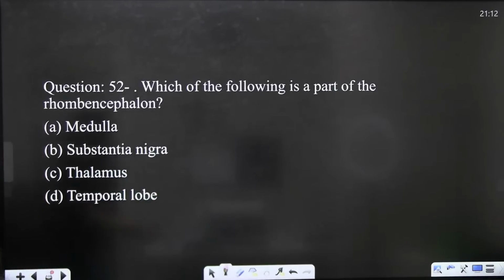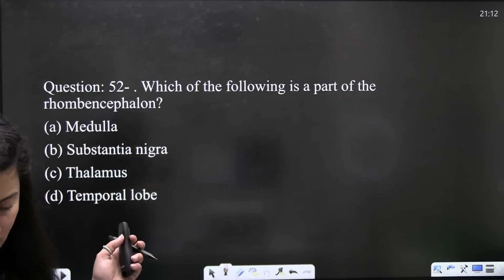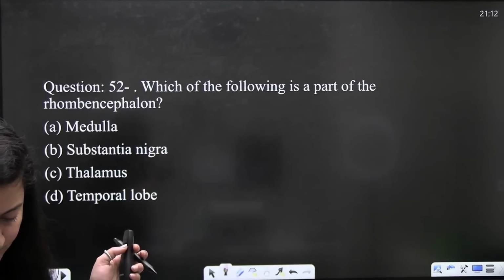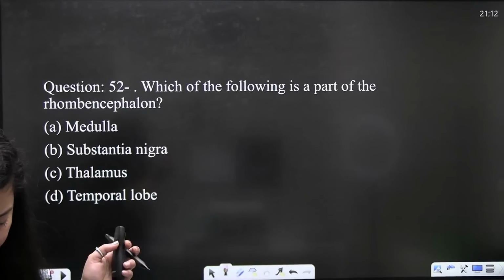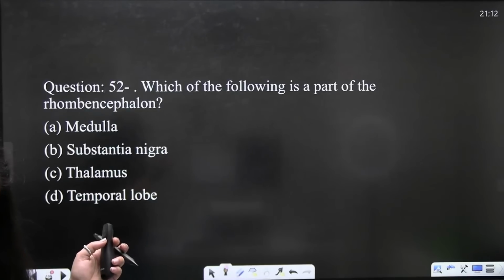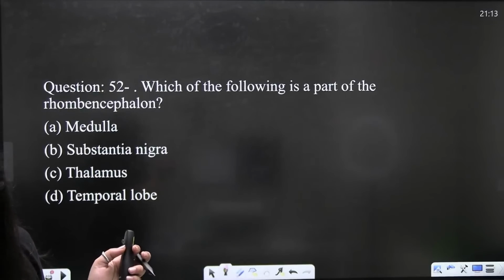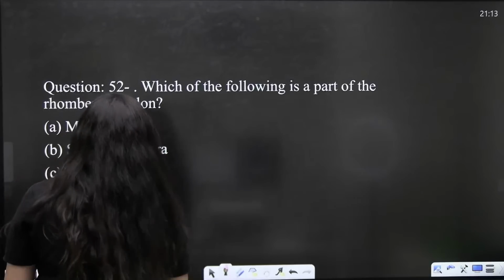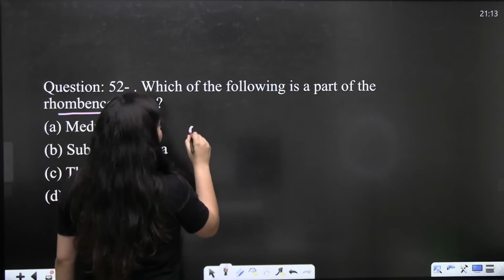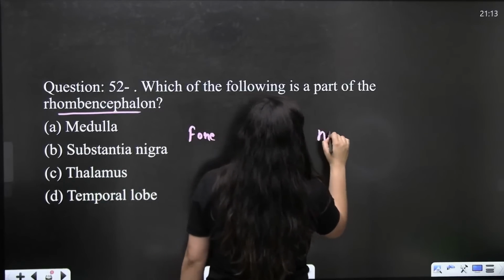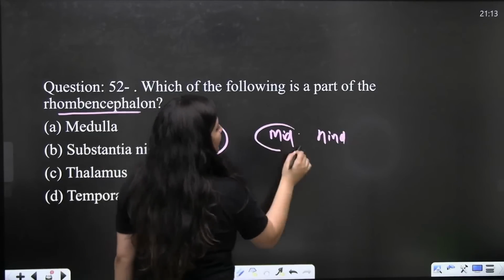Okay. Now, the next question, which of the following is a part of rhombencephalon? Right, which is the part of rhombencephalon? Answer quick. So, see, you know that in the brain we have forebrain, midbrain and hindbrain.